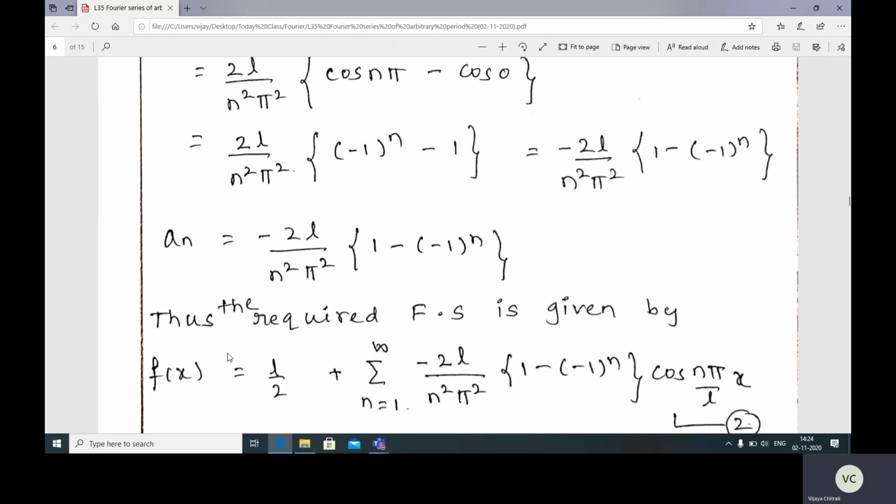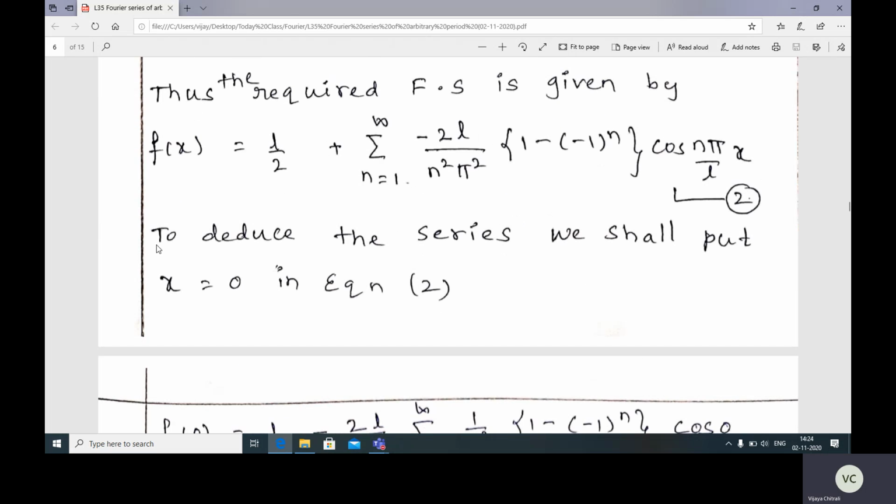Now substitute this in the Fourier series. So f of x is equal to a_0 by 2, L by 2, plus summation of n is equal to 1 to infinity, a_n is minus 2L divided by n square pi square, 1 minus minus 1 raised to n. So this is a_n cos n pi by L x, and b_n is 0. This is the required Fourier series.